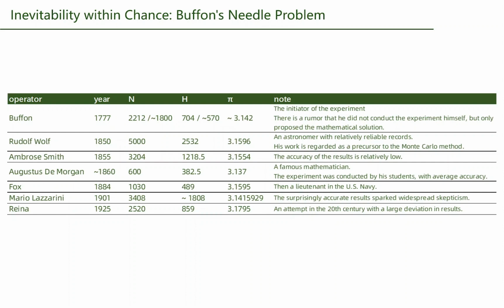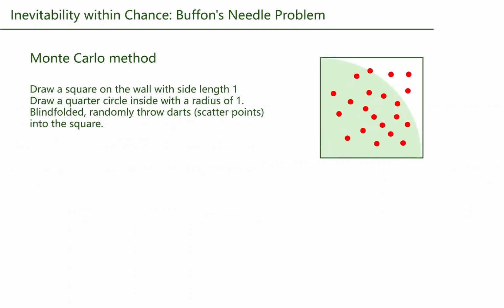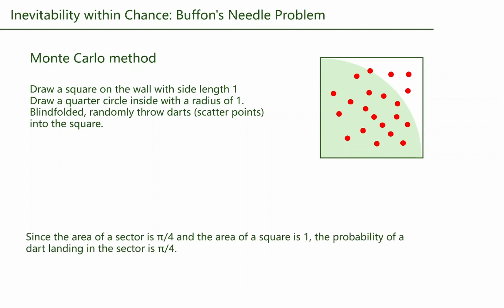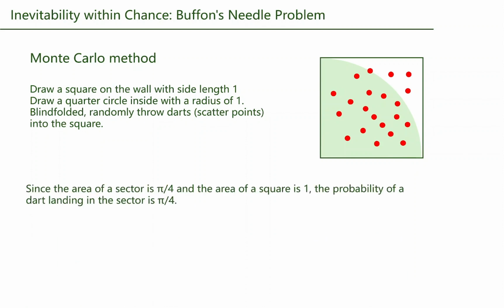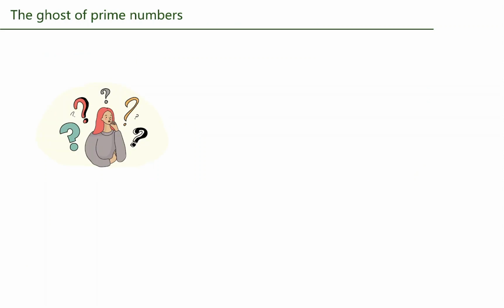In the computer age, this idea turned into the Monte Carlo method. Imagine a square drawn on a wall, with a quarter circle inside it. If you throw darts randomly at the square blindfolded, the chance of hitting the circle is pi divided by 4. Today, computers can generate millions of random points instantly. By counting the points inside the curve and multiplying that ratio by 4, we get a great estimate of pi. This isn't just a fun way to find pi, it is also a perfect demonstration of the law of large numbers. Next, let's see if pi appears in the world of whole numbers.